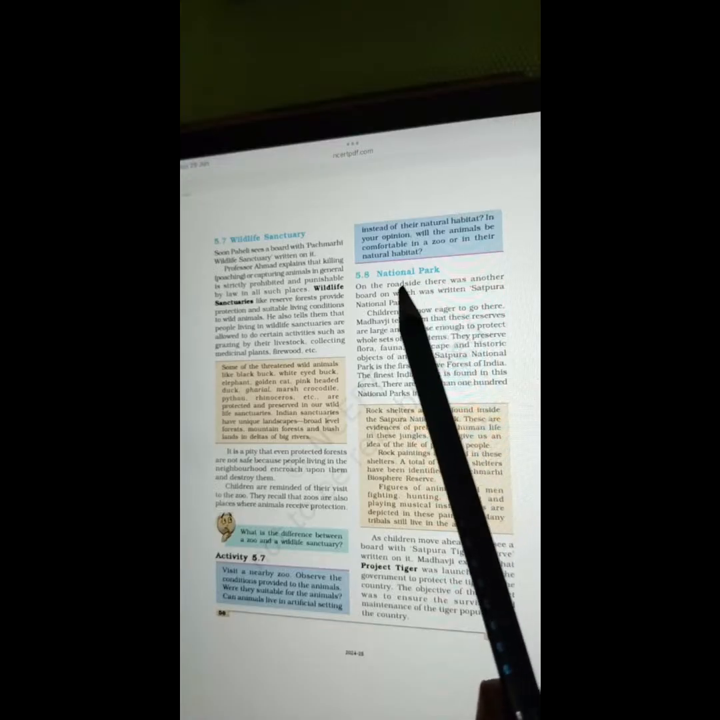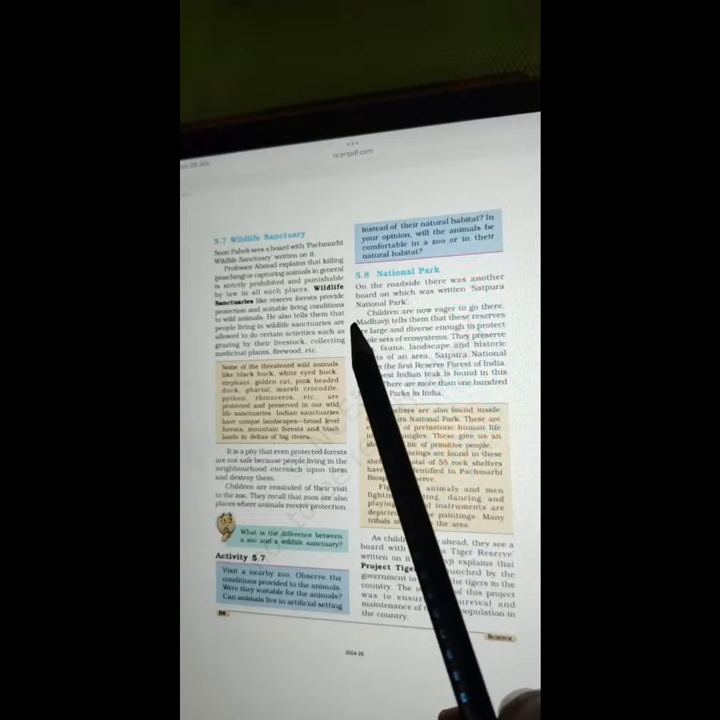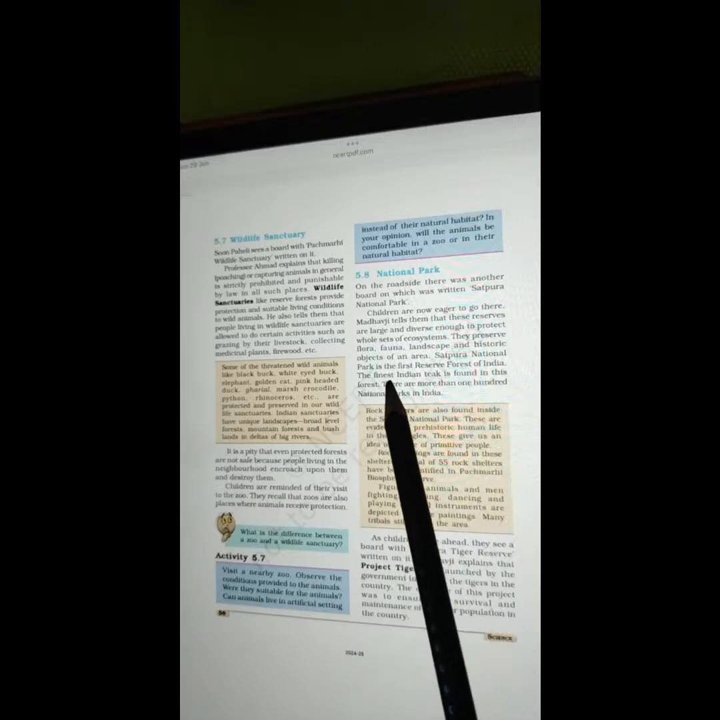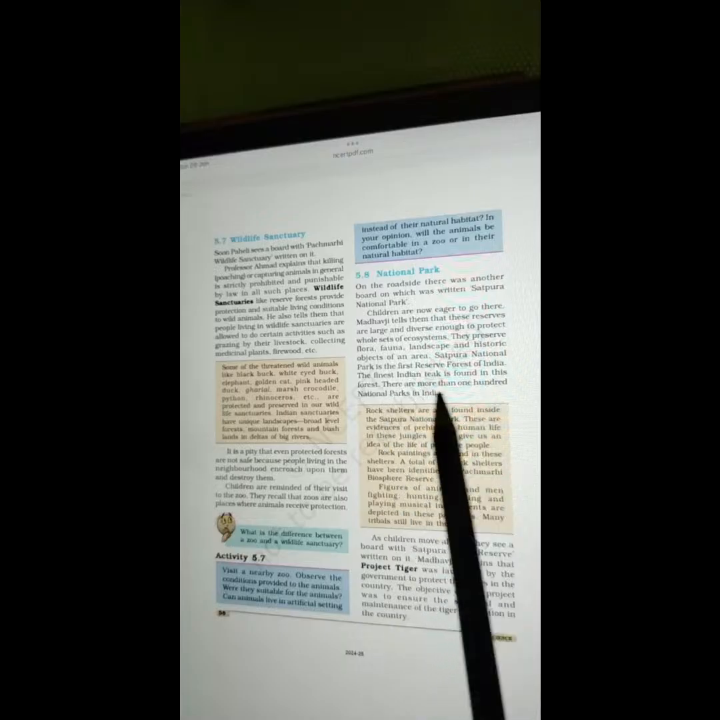5.8 National Park. On the roadside, there was another board on which was written Satpura National Park. Children are now eager to go there. Madhavji tells them that these reserves are large and diverse enough to protect whole sets of ecosystems. They preserve flora, fauna, landscape, and historic objects of an area. Satpura National Park is the first reserve forest of India. The finest Indian teak is found in this forest. There are more than 100 national parks in India.